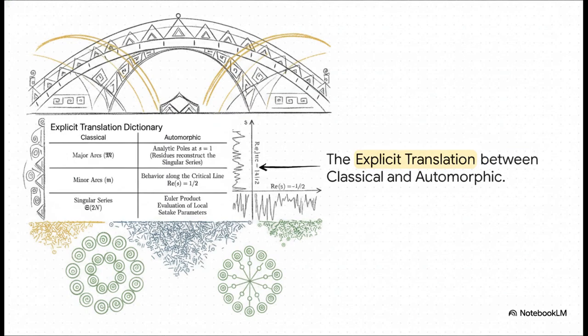And this brilliantly illustrates our translation dictionary between the two worlds. I mean, look at how perfectly they mirror each other. The classical major arcs literally become the analytic poles of the L-function at s = 1. And that messy minor arc noise, it's mapped entirely to the behavior along the critical line where the real part of s = 1/2. Even the singular series translates perfectly into an Euler product of local Satake parameters.